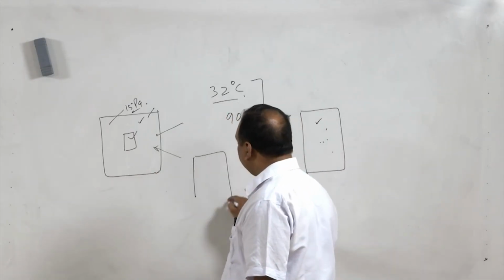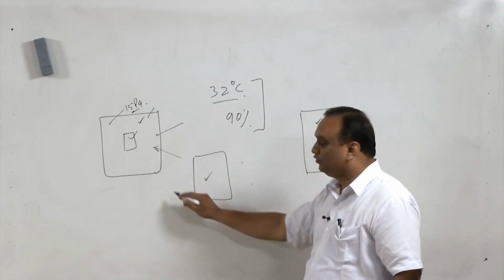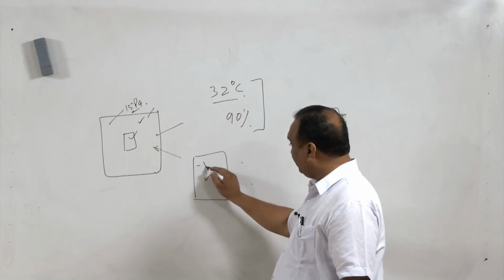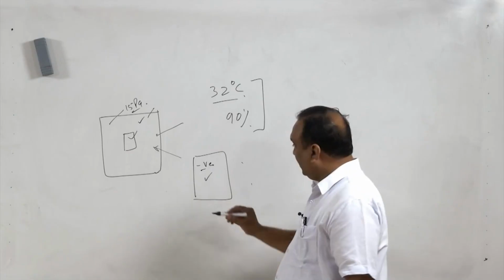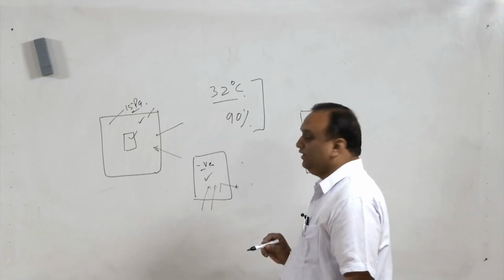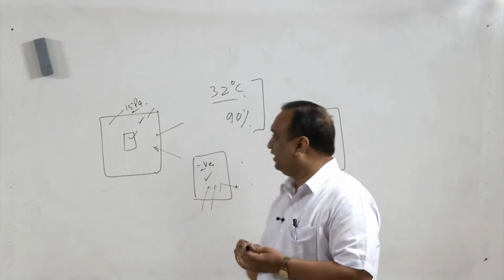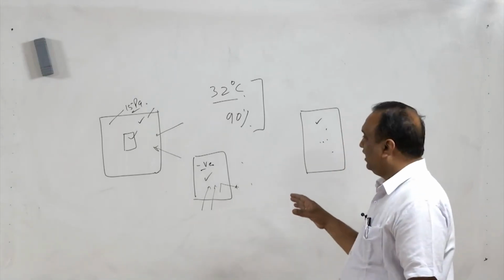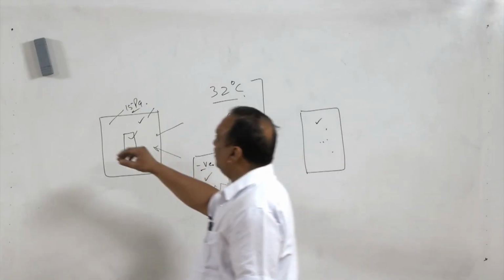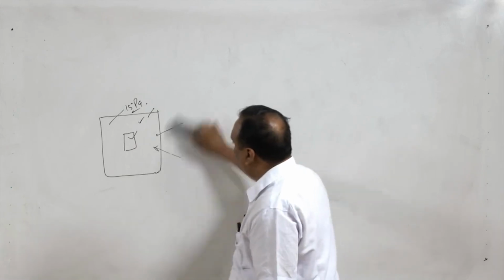Another room, another patient is suffering from some contagious disease. So the people surrounding this room should not get any infection from this patient. In this case, negative pressure is maintained in this room, so the outside air can enter this room, but inside air will not leave this room. So this is how the air conditioning is done, because hospital air conditioning is very critical. Any patient should not get infection from some other patient. So for isolation rooms and OPDs, a special type of air conditioning is provided in hospitals.